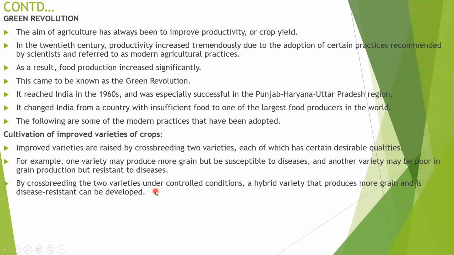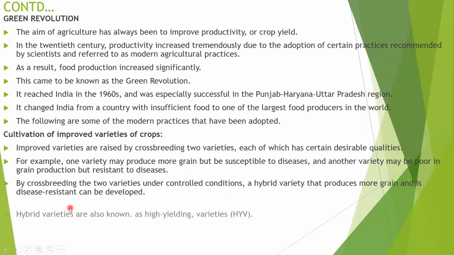For example, with rice, one variety of rice is very high yielding but has low disease resistance, so it catches diseases easily. Another type of rice has low grain production but very good disease resistance. If those two plants are crossed, we can get high yielding and disease resistant varieties.